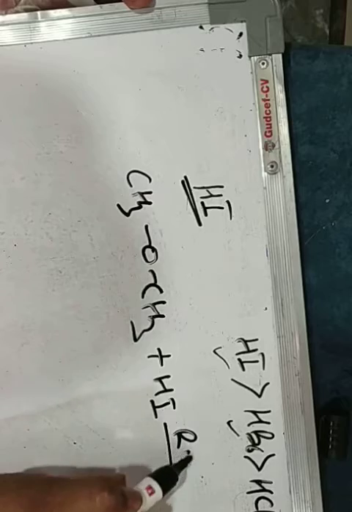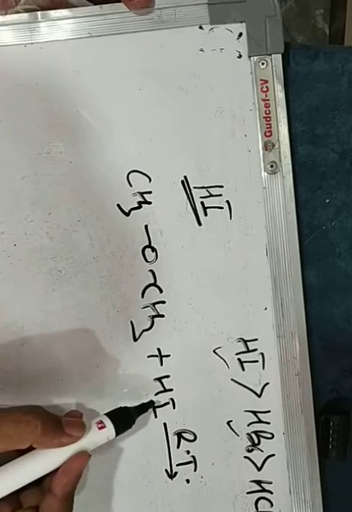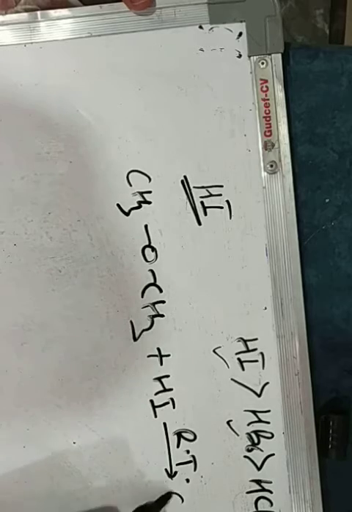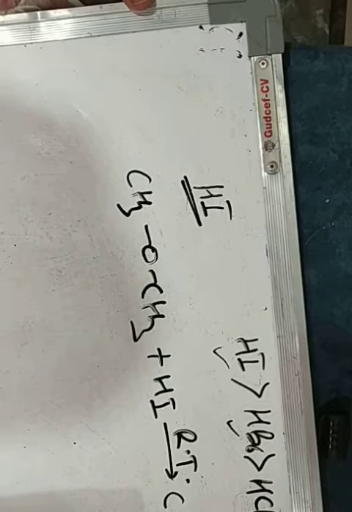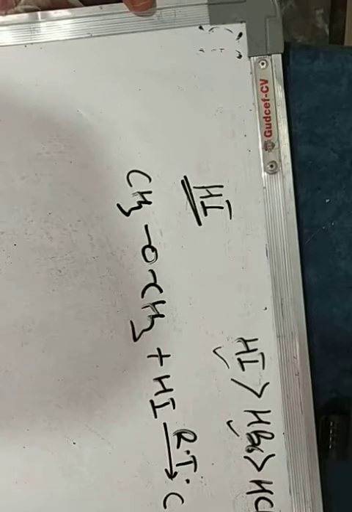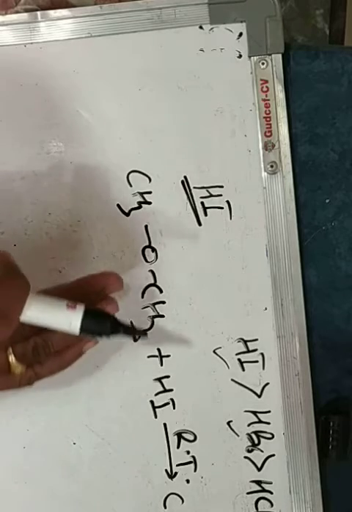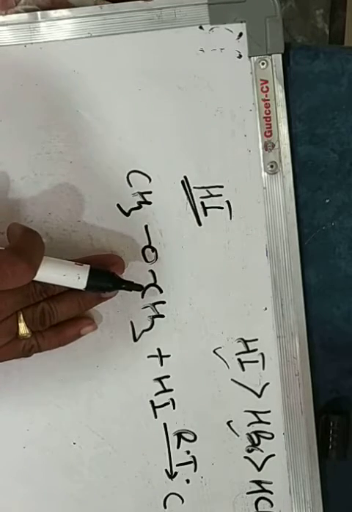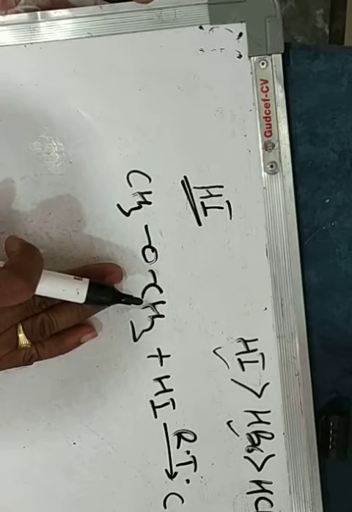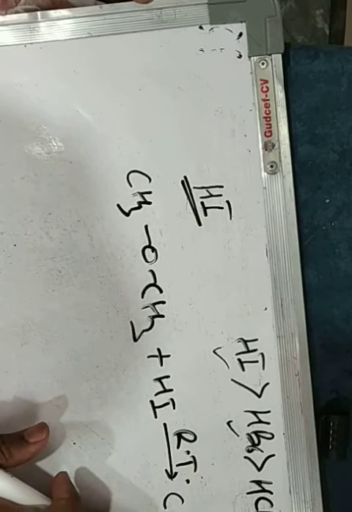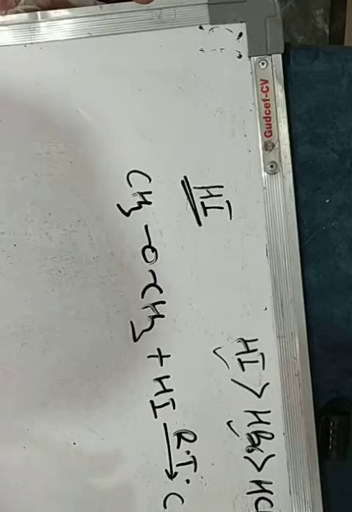at room temperature, only one molecule of HI combines with dimethyl ether to give a mixture of methyl iodide and methyl alcohol. So we can say that any ether, simple or mixed, on reacting with concentrated HI at room temperature gives a mixture of alkyl iodide and alcohol.